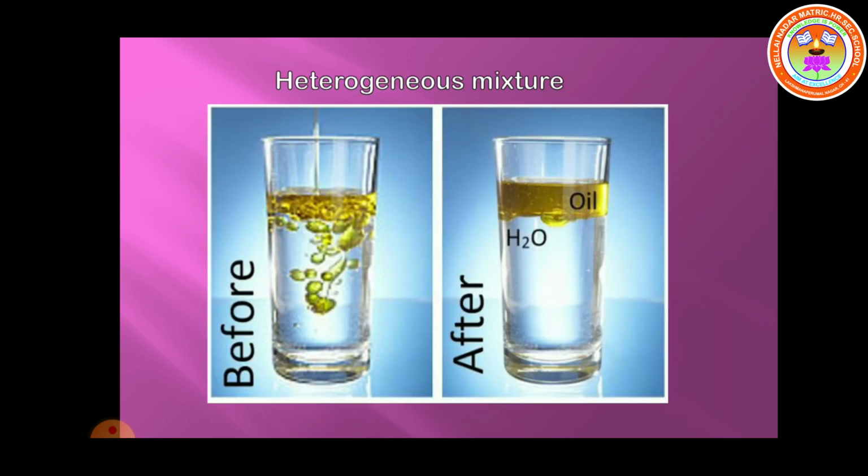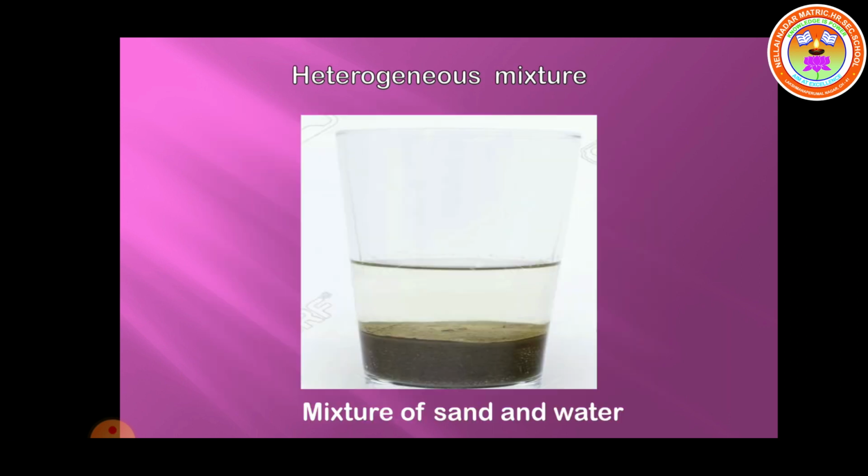Next, an oil and water mixture is an example of a heterogeneous mixture. In this mixture, we can easily see the oil and water layers separately. So, this is an example of a heterogeneous mixture because you know in a heterogeneous mixture, we can easily see the components separately. Next, a mixture of sand and water is also another example of a heterogeneous mixture. In this mixture, we can easily see sand and water separately.